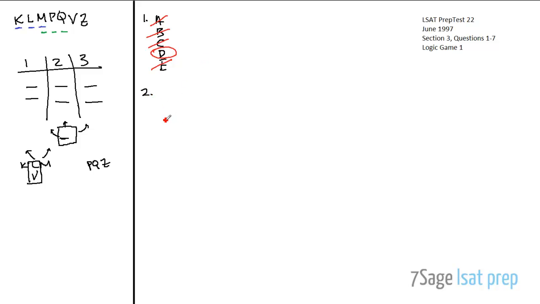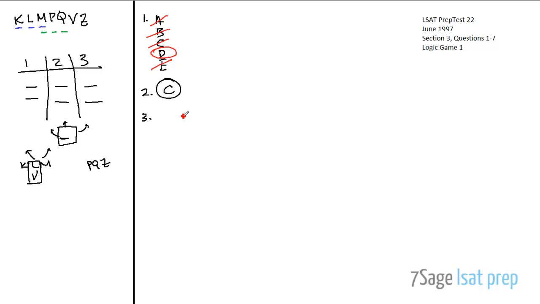Okay. Which of the following is a list of all and only those sponsors, any of whom could be among the sponsors assigned to table 3? Oh, we just figured that out. It's P, Q, and Z. That's answer choice C, right? I mean, this is very, very straightforward. The ones who could be assigned to table 3. So if you didn't make this inference up front, they force you to make it in question 2.